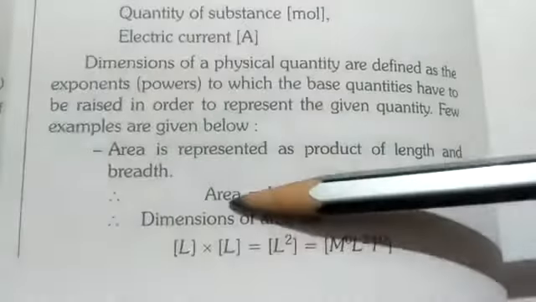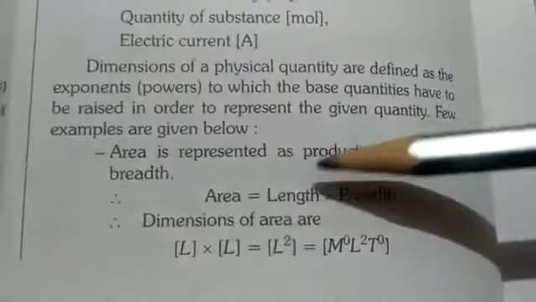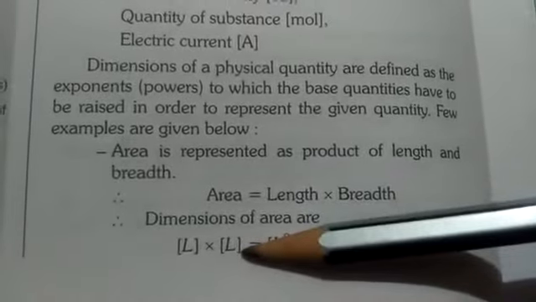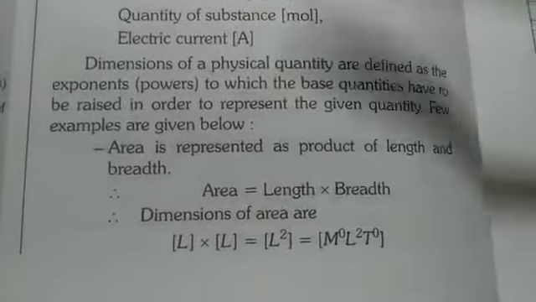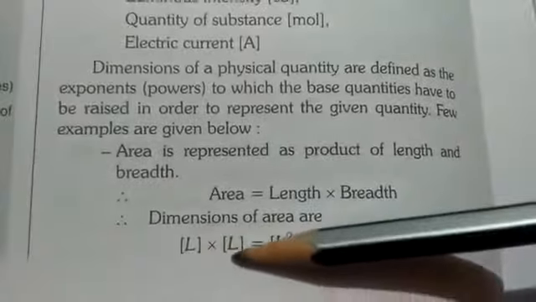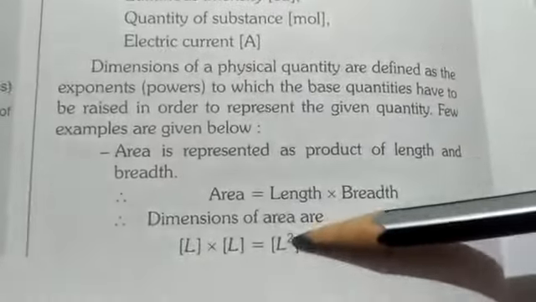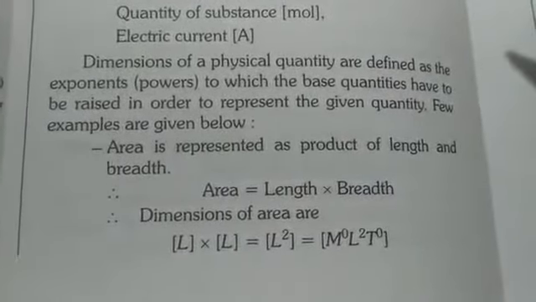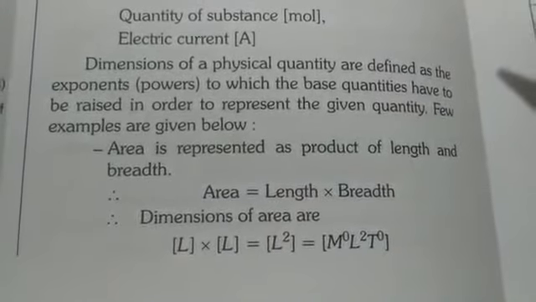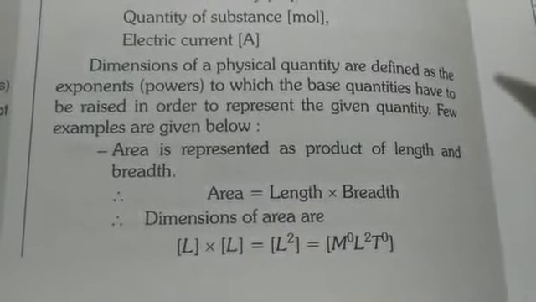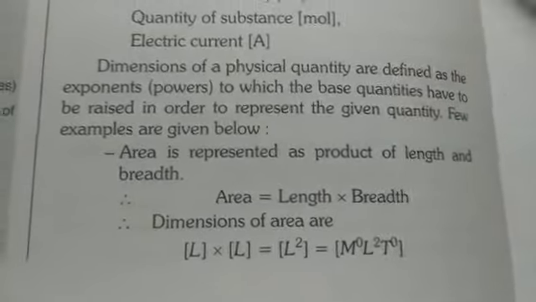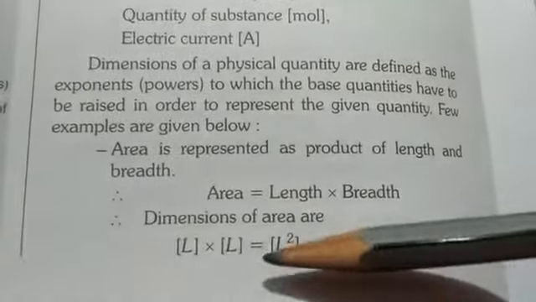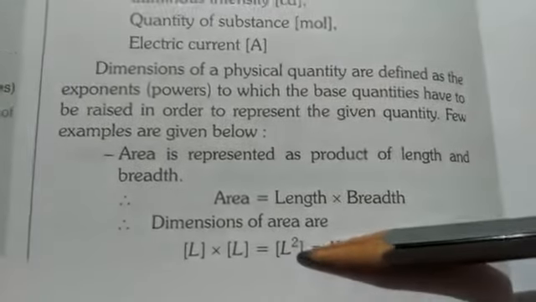So when we have to find out the dimension of area, what do we write? L into L. This L is for length, this L is for breadth, because breadth is also a kind of length. Now L into L equals L square. So here in area we have only one dimension, that is L. But as I have told you, we have to show the dimensional formula in terms of mass, length and time. So here students, you see that we have L square, we don't have M here, we don't have T here. So how will we show this?